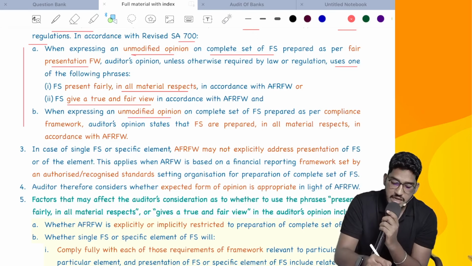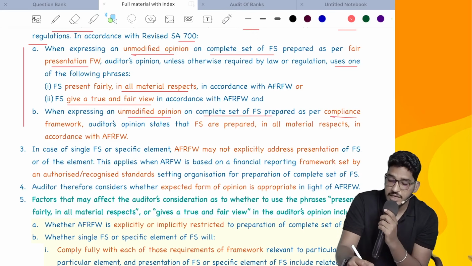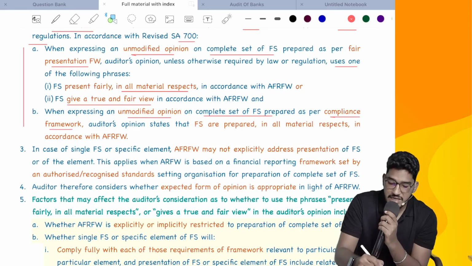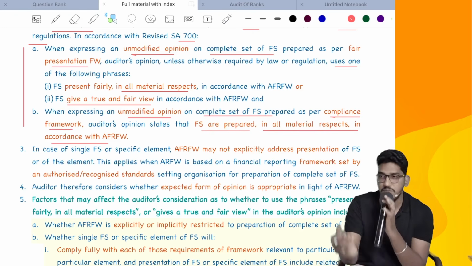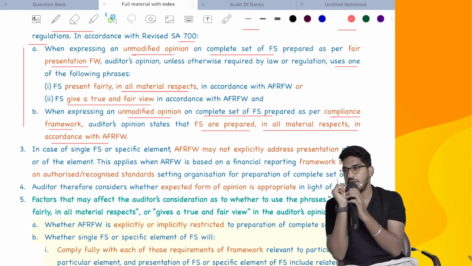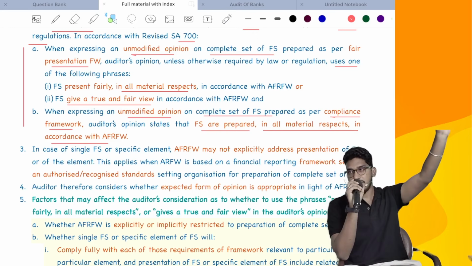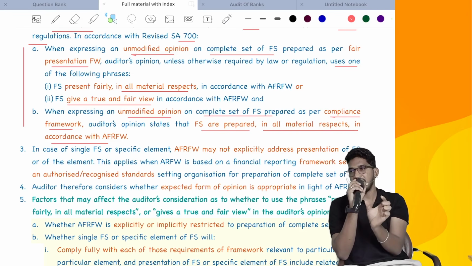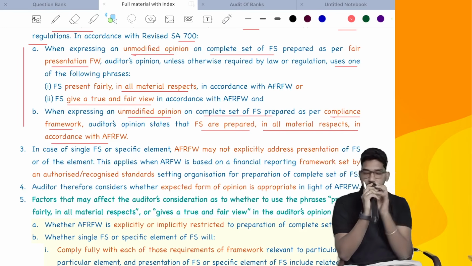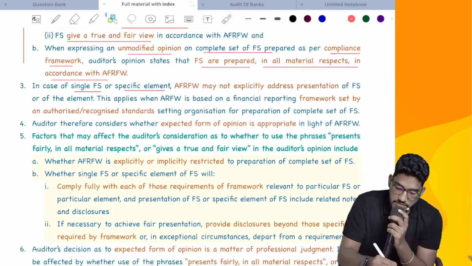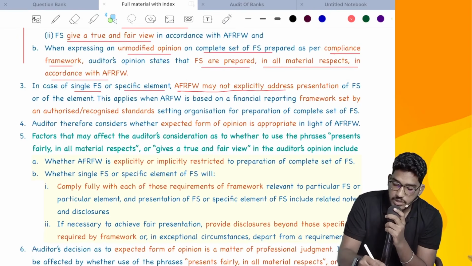And when expressing an unmodified opinion on a complete set of financial statements as per a compliance framework, the auditor's opinion states that financial statements are prepared in all material respects in accordance with the applicable financial reporting framework. Here we will not say true and fair. This phrase is used when we have complete financial statements. First they are setting the base here, before coming to the ultimate conclusion.